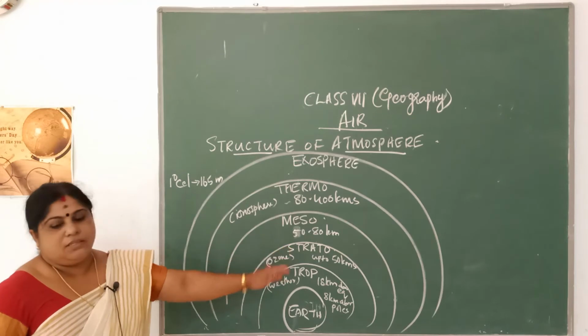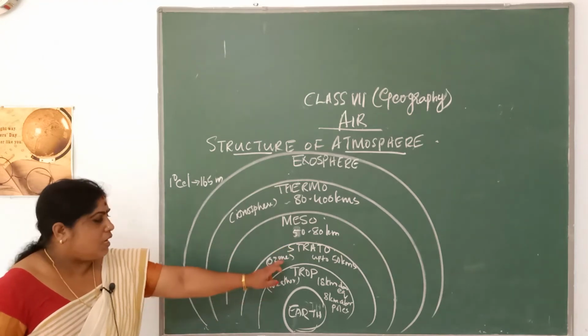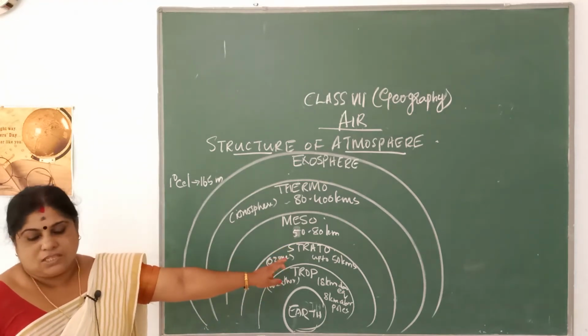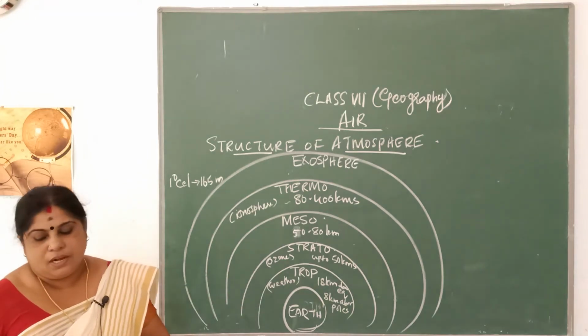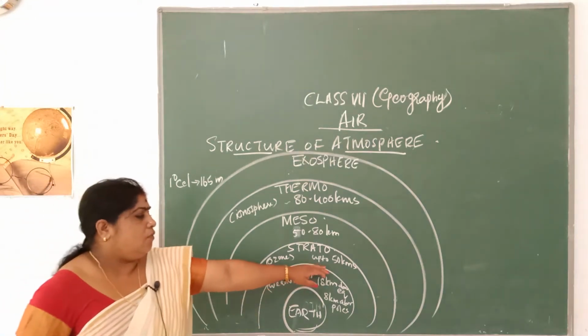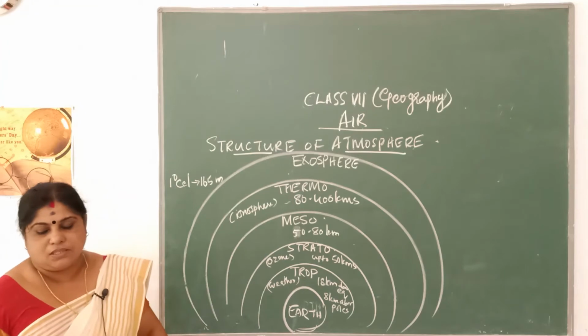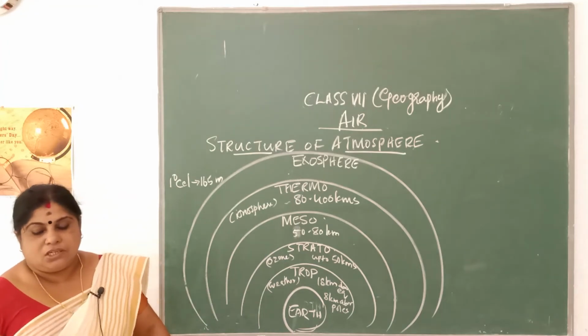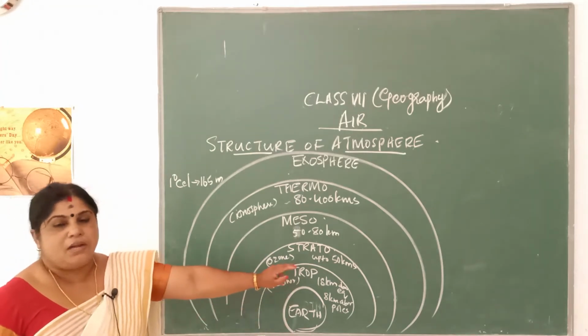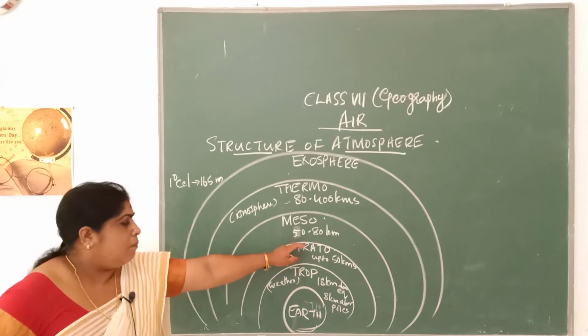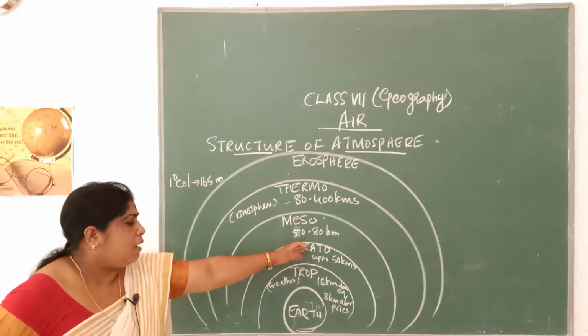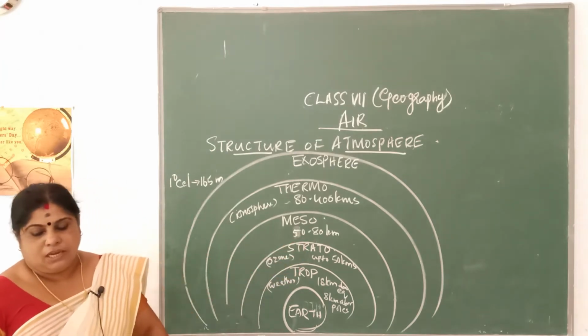Now the next layer is the stratosphere. Stratosphere is a layer that is just above the troposphere. It extends up to a height of up to 50 kilometers. Here the temperature is constant in the lower part but increases in the upper part. The temperature here is lower, but in the upper regions the temperature is increased.